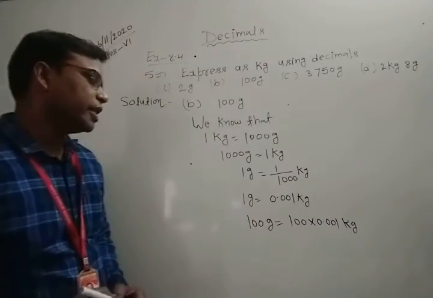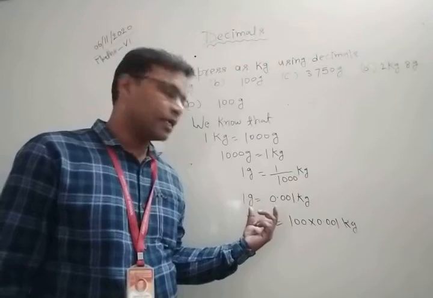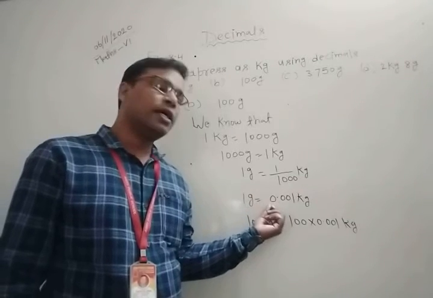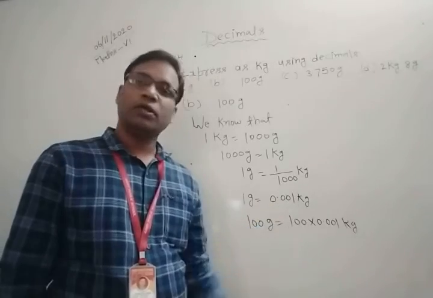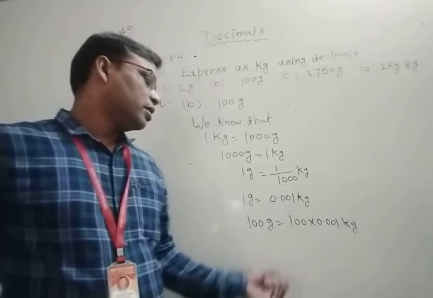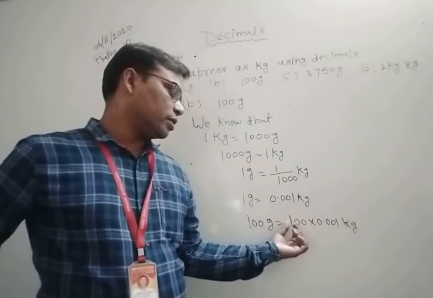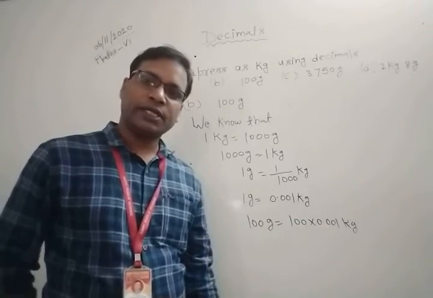Clear? Because 1 gram is equal to 0.001 kilogram, so 100 grams is equal to 100 into 0.001 kilogram.